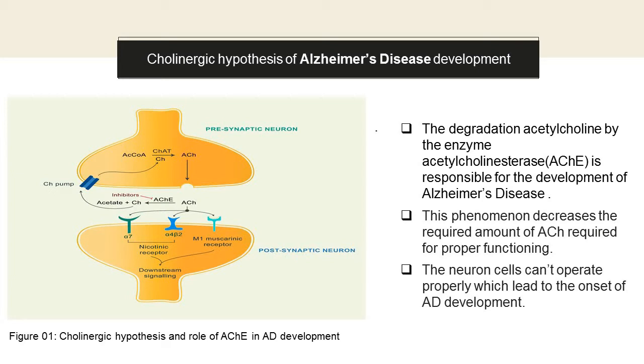Acetylcholinesterase enzyme breaks down the acetylcholine, and overexpression of this enzyme lowers the amount of acetylcholine in the brain, which leads to the development of AD. Acetylcholinesterase inhibitors repress the activity of the enzyme, thus aid in the AD treatment.